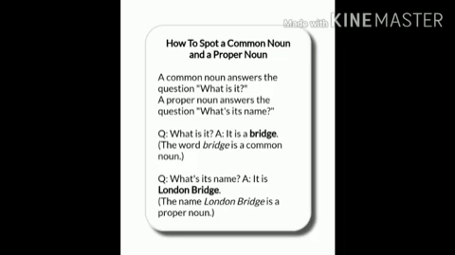Let's see how to spot a common noun and a proper noun. A common noun answers the question, what is it? Whereas a proper noun answers the question, what's its name? Suppose the question is, what is it? Answer: it is a bridge. The word bridge here is a common noun. If the question asked is, what is its name? Answer is, it is London Bridge. Here, London Bridge is a proper noun. In this way, we can spot the difference.